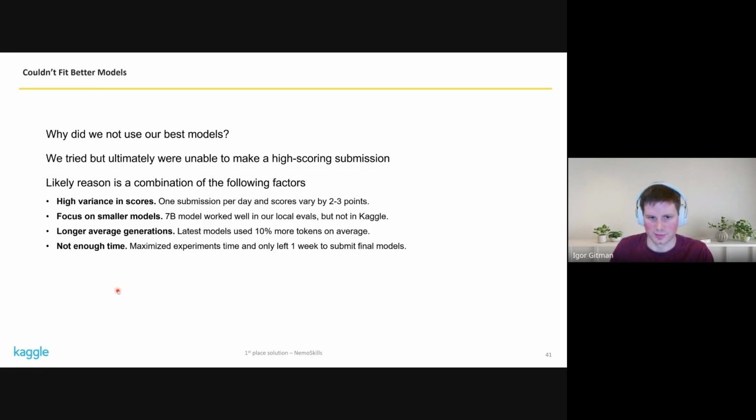We just didn't allocate enough time to fix all of this, because we maximized the time we spent training the best models, only left about 1 week to submit those final models, and didn't have time to address these issues.